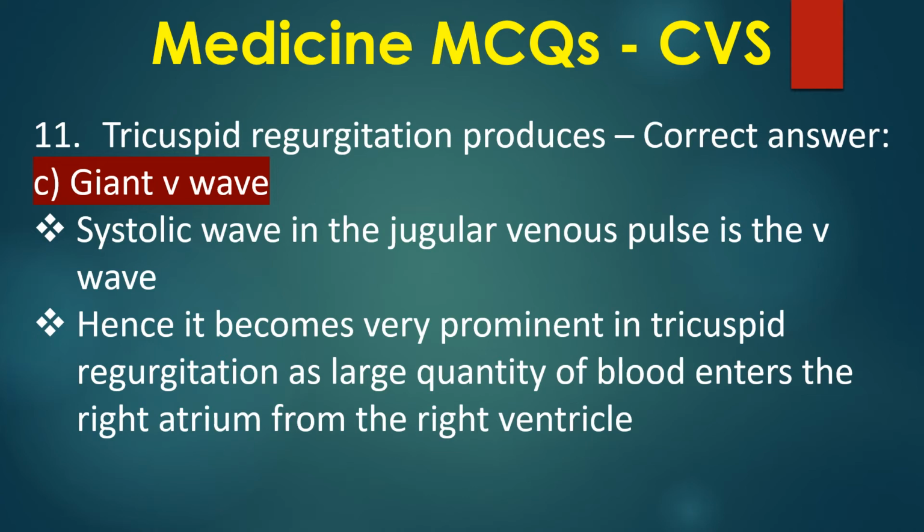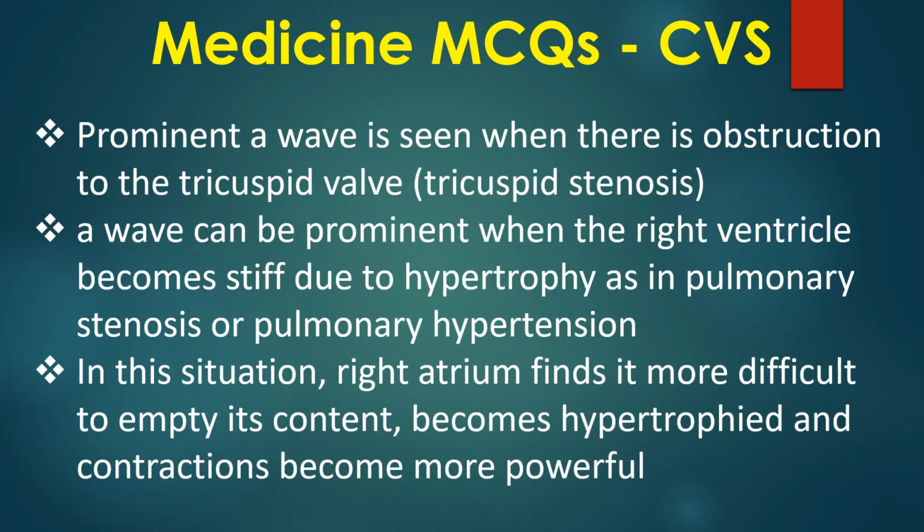Systolic wave in the jugular venous pulse is the V wave. Hence, it becomes very prominent in tricuspid regurgitation as a large quantity of blood enters the right atrium from the right ventricle. Prominent A wave is seen when there is obstruction to the tricuspid valve, as in tricuspid stenosis.